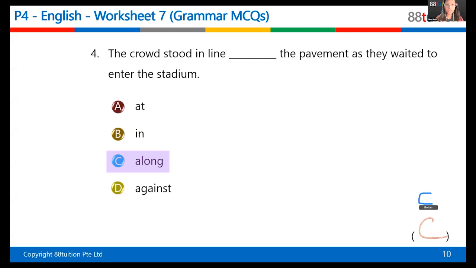Where's Ariano? I don't see him. He turned off his camera. Oh, he turned off his camera? Oh, okay. So why is the answer C? All right, the answer is C. Give us a point.